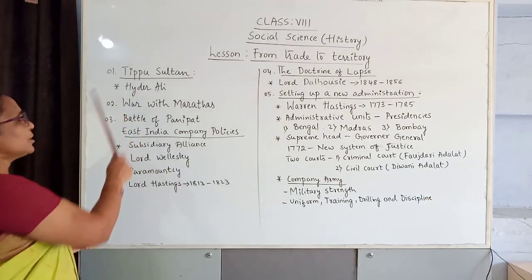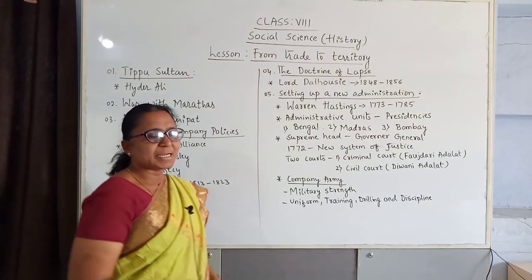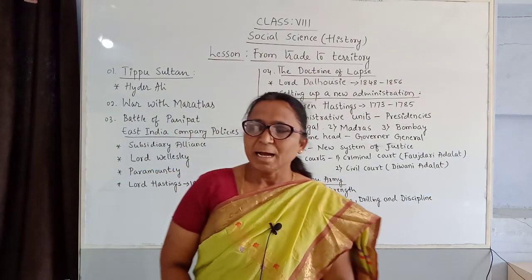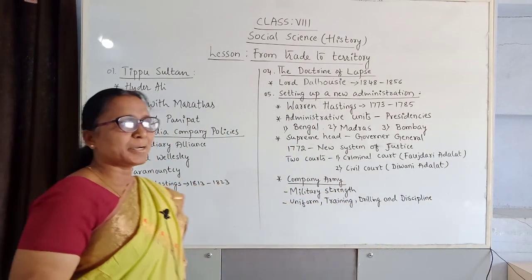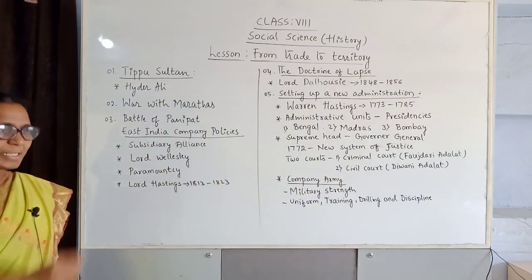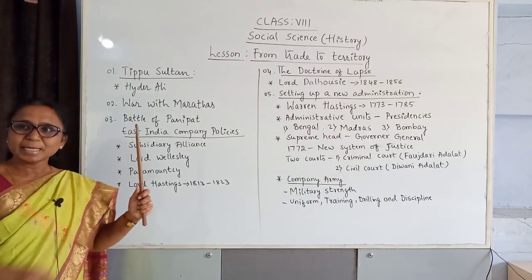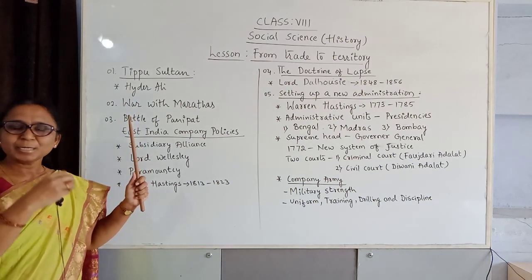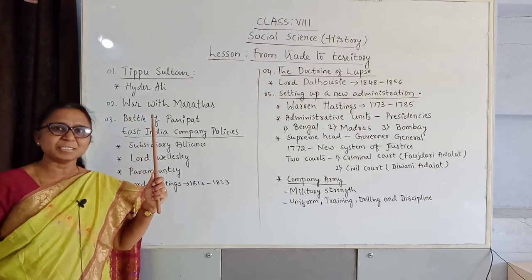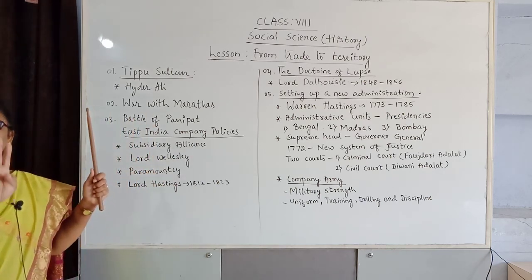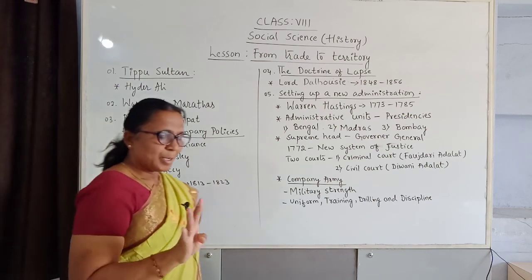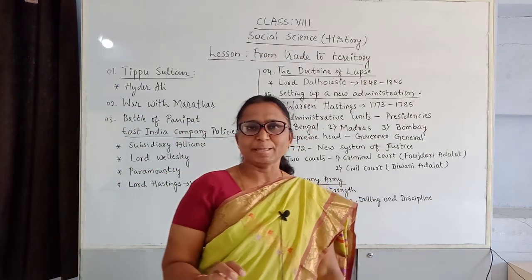Everybody knows Tipu Sultan is known as the Tiger of Mysore. At that time, the East India Company forced them, but Tipu Sultan was not ready to give any concession or goods to the British. That's why there were four wars between the British and Tipu Sultan.